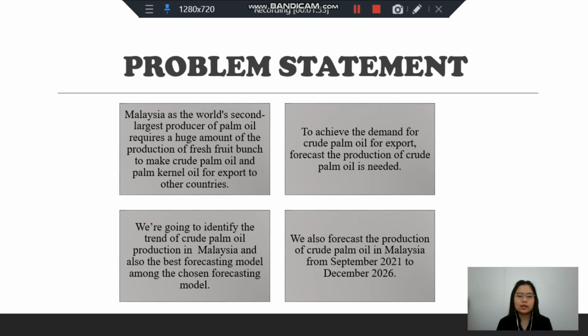Malaysia, as the world's second largest producer of palm oil, requires a huge amount of fresh fruit bunch production to make crude palm oil and palm kernel oil for export to other countries. To meet the demand for crude palm oil for export, forecasting the production of crude palm oil is needed. We are going to identify the trend of crude palm oil production in Malaysia and also the best forecasting model among the chosen forecasting models. We also forecast the production of crude palm oil in Malaysia from September 2021 to December 2026.